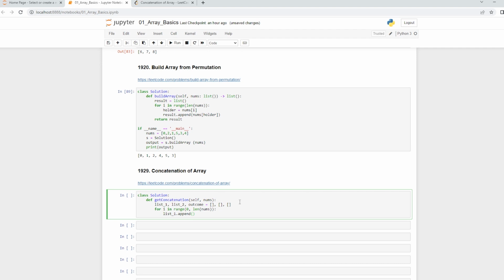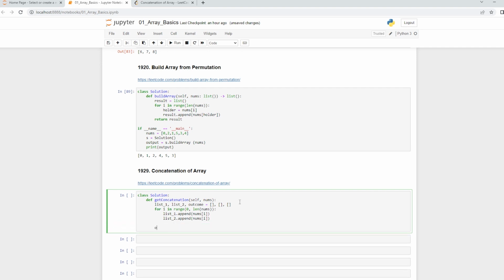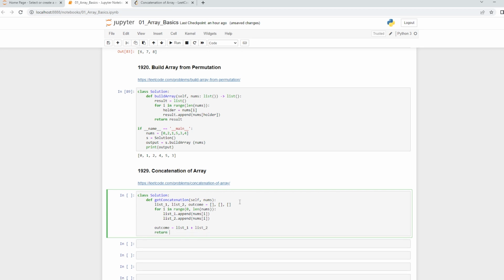I'm going to append every single thing that is available to us with i. And now to the second list, I'm going to append every single thing with the nums of i. At the end, I'm going to say outcome is equal to list 1 plus list 2. These two lists are essentially the same, and I'm going to say return outcome.